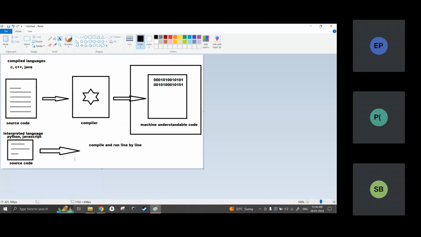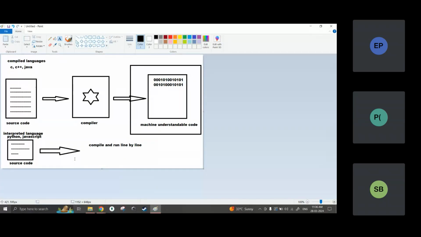So that is the difference between compiled and interpreted languages, just like the names say. It is not that an interpreted language is not compiled. No, no, no, it is compiled, but not at once, it is compiled line by line. So this way these languages differ.